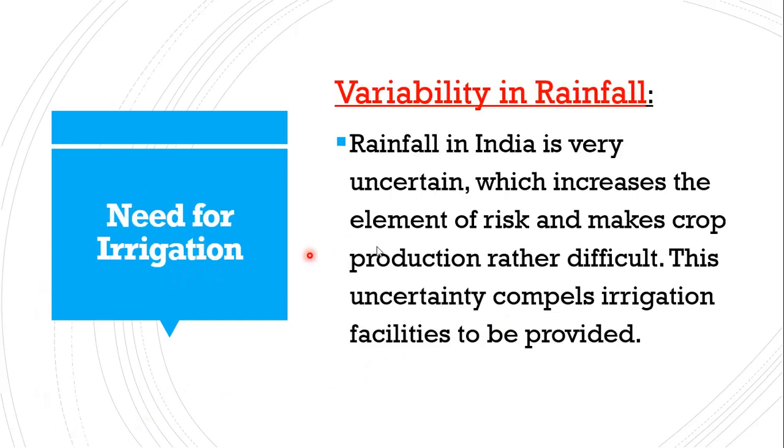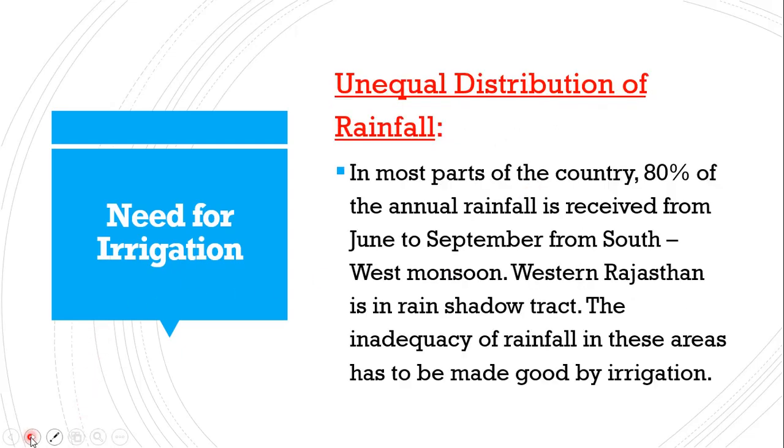Okay, need for irrigation. Under this, first point, variability in rainfall. All parts of India don't get equal amount of rainfall. If you see Kerala and Tamil Nadu, both are neighboring states, but Kerala receives heavy rainfall, whereas Tamil Nadu receives moderate rainfall. Both are neighboring states.